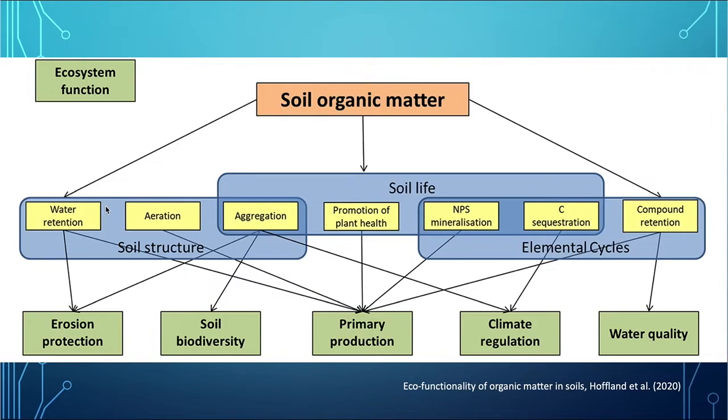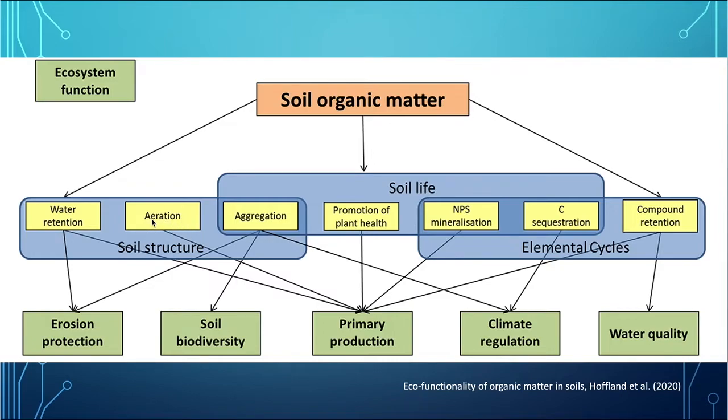Because it has huge potential. It has huge functions, very many functions in the ecosystem of soil. And there's a great paper about the eco-functionality of organic matter in soil by Hofland et al. that you can read. That's in the references. But basically, organic matter helps water retention, so it protects from erosion. It also is absolutely necessary for primary production, because of the water that it retains.